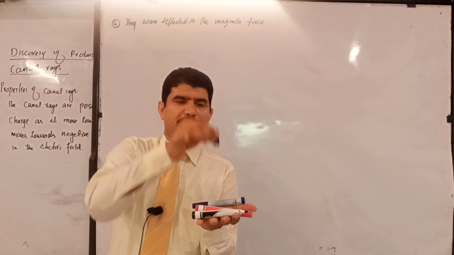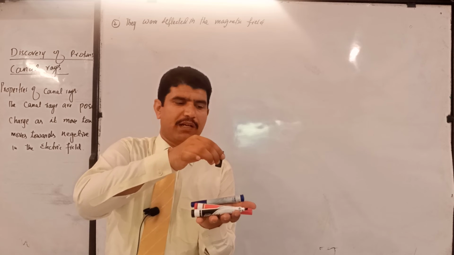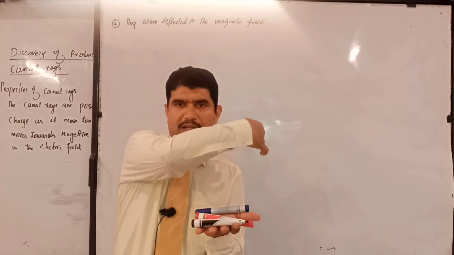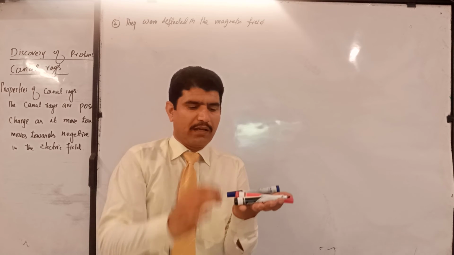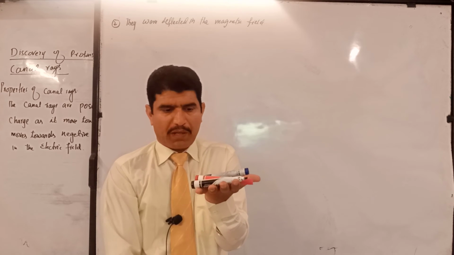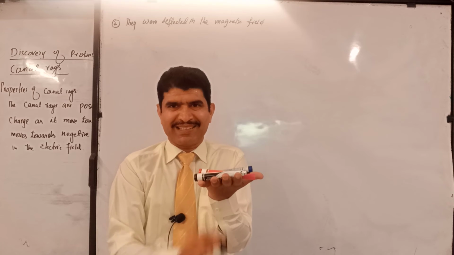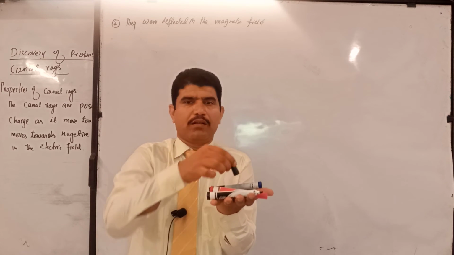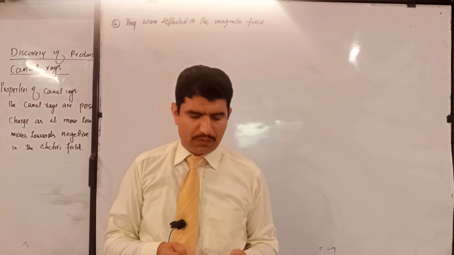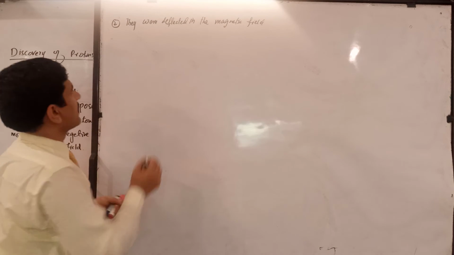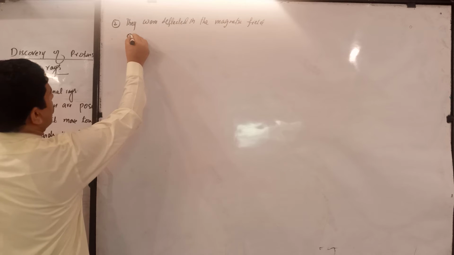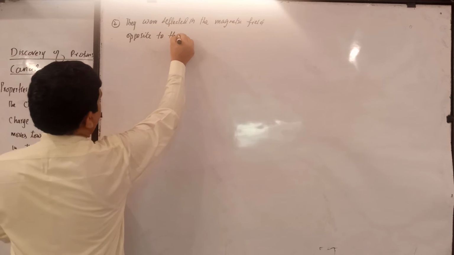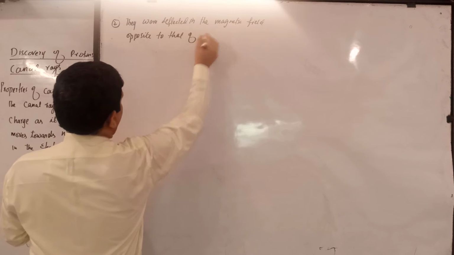It will bend perpendicular, and you know that the proton, I mean the canal rays, will come from this side, so it will bend in this direction. This is perpendicular to the field, making 90 degrees. Look, for proton this direction, for electron this direction. Alright students? Opposite to that of electron.